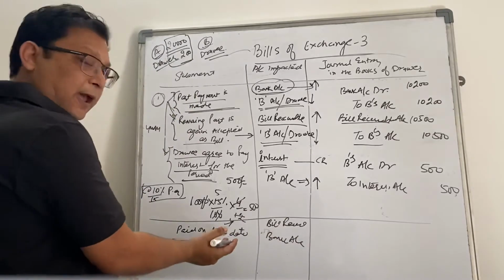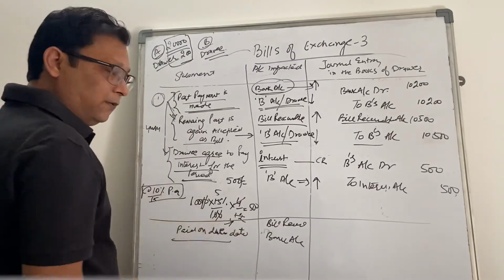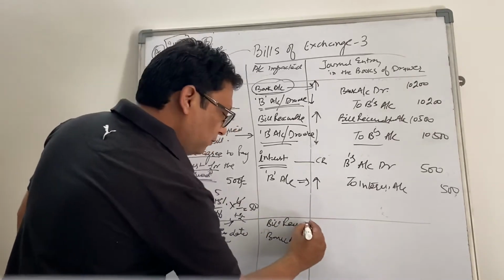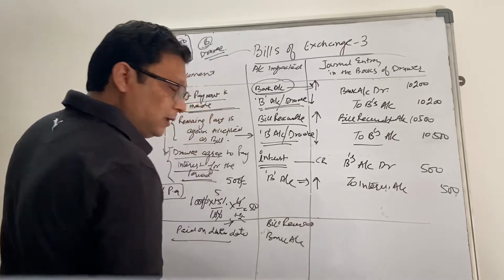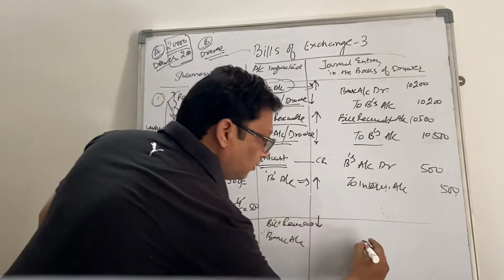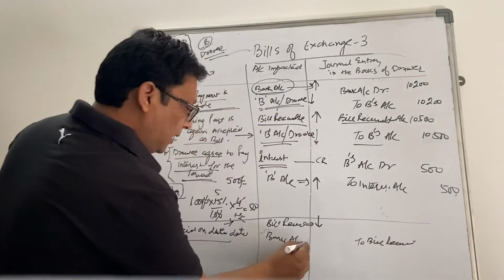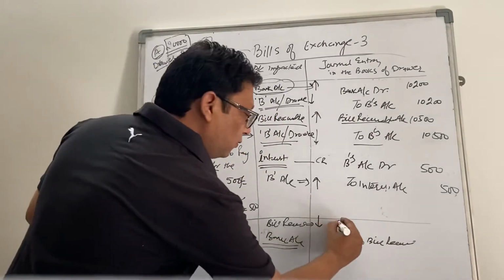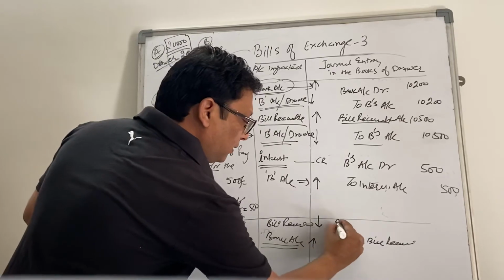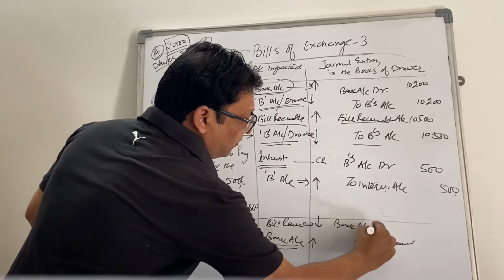So this bill we have held till maturity, not discounted with the bank. So bills receivable, your asset, since the payment is made, it is going down, so you will credit bills receivable. And bank account, you are receiving the payment, so it is going up, your asset, so bank account will be debited.